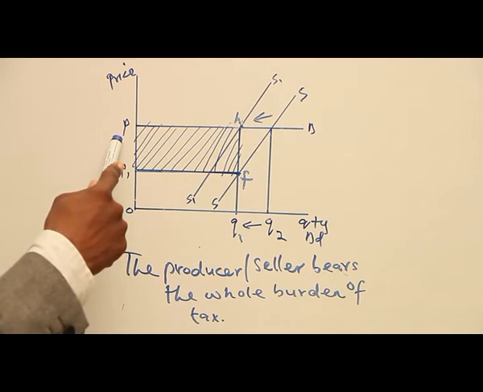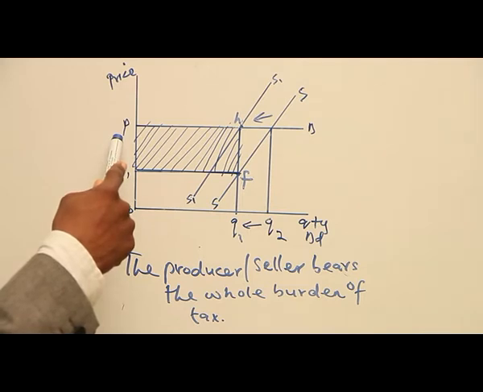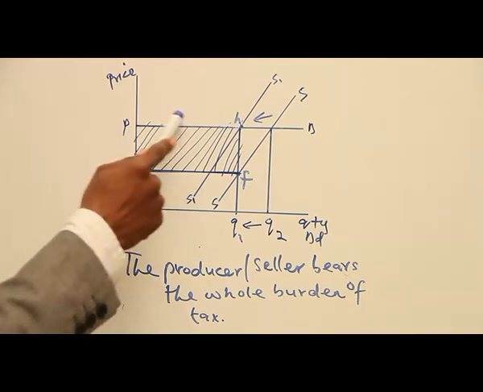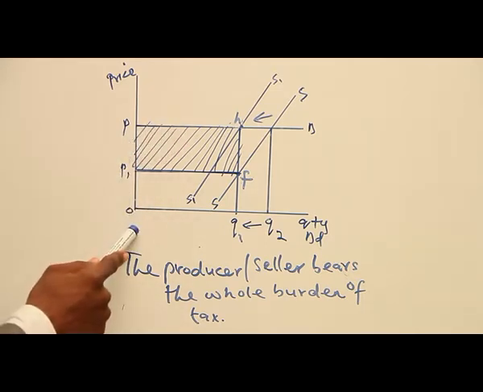So the producer or the seller will bear the burden, because if the producer or the seller makes an attempt to increase the price, the buyer or the consumer will decide to leave the producer. In that case, demand will fall down to 0. So the producer or the seller will not make an attempt at increasing the price. So what will they do? They will bear the whole burden of that tax, because the demand for the commodity is perfectly elastic.